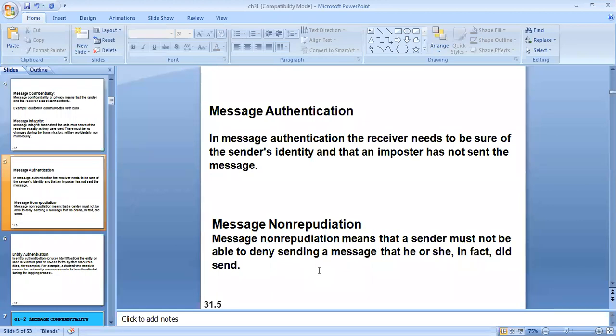If you have requested the bank to transfer, and he has a proper proof, then only will the banker transfer the amount from one account to another account. That should be maintained properly. So that is with respect to message non-repudiation.